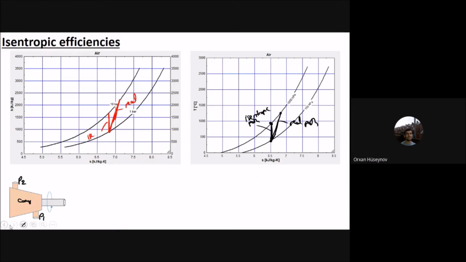Now you can notice the differences here. For the isentropic one, you will need less amount of work. You can see this is the work for isentropic. Okay, you will need less amount of work for the isentropic one. But for the real one, you can see the amount of work that is required.